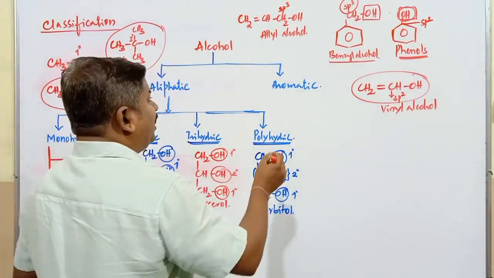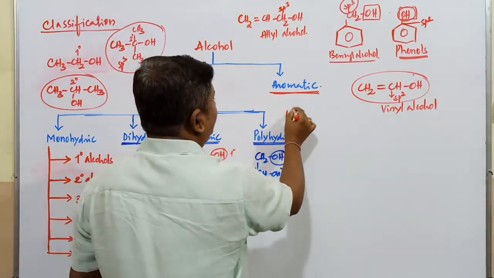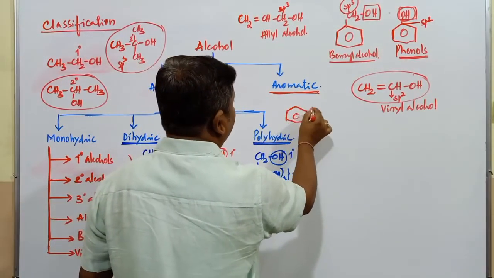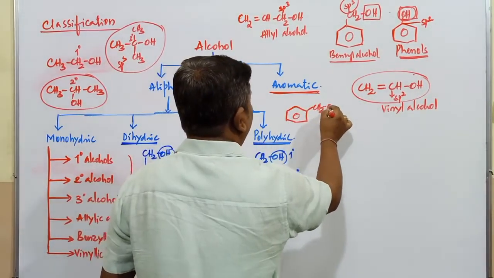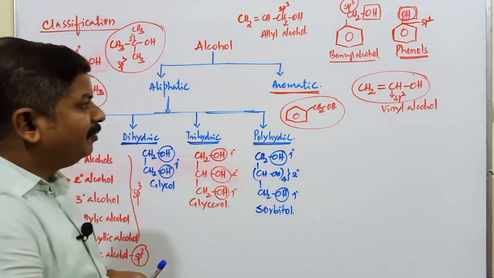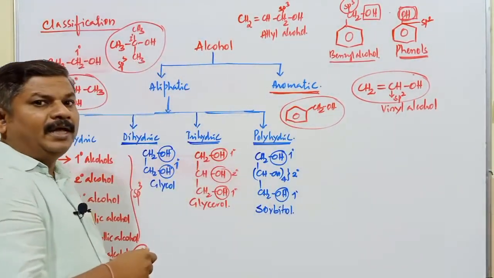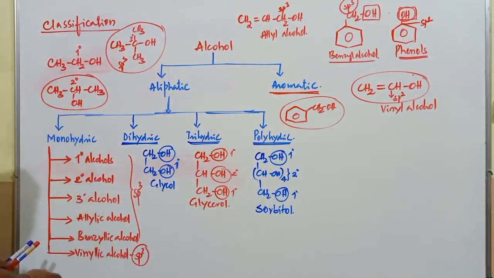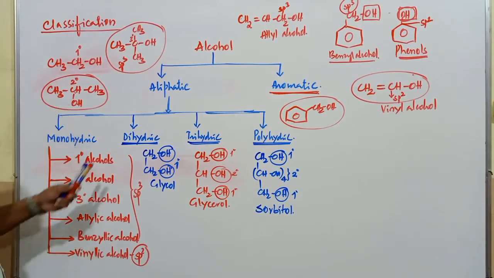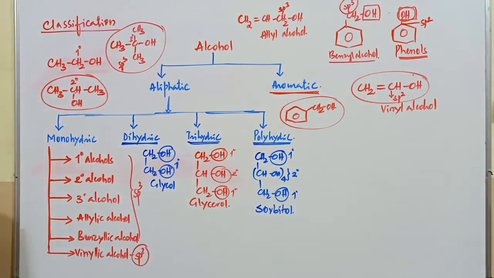Next, over to aromatic alcohols. Already I mentioned aromatic alcohol. The best example for aromatic alcohol is benzyl alcohol. Still we come across many compounds, but this is a simple example for aromatic alcohol, and this benzyl alcohol is nothing but an aromatic alcohol. These are all compounds except here. These are commonly called aliphatic alcohols. These compounds are also referred to as aliphatic alcohols.